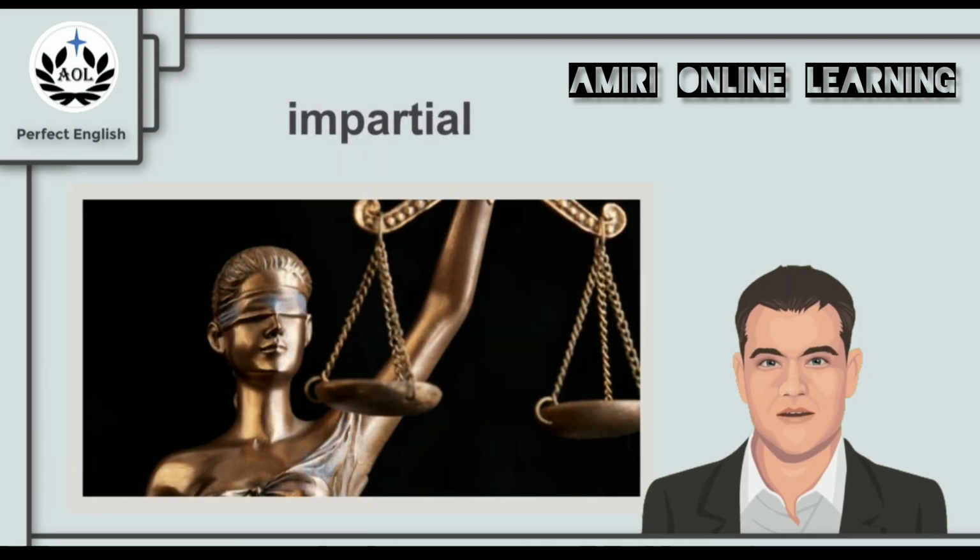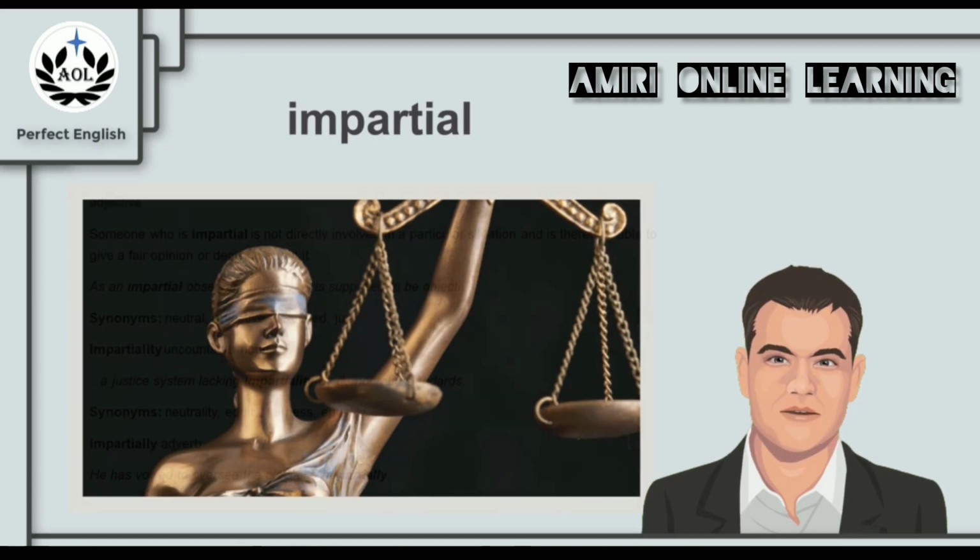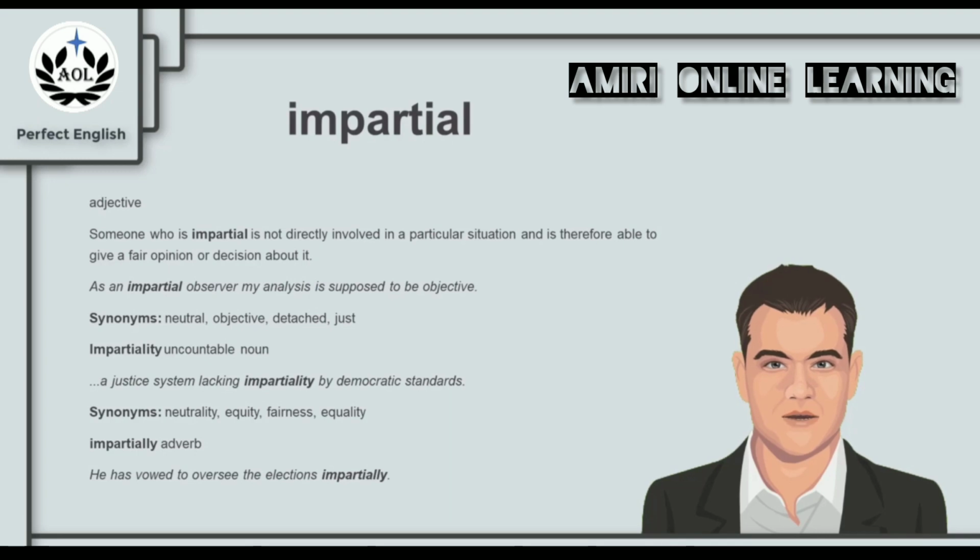And now for the next key word, impartial. You look at Lady Justice here, blindfolded, to symbolize the idea that justice does not take sides. It is objective, it is fair, it is just all the time. And maybe it is impartial. If we know the meaning of the word, it might be also a word we can use to call justice, or how it should be. But let's find out. Now, impartial is an adjective.